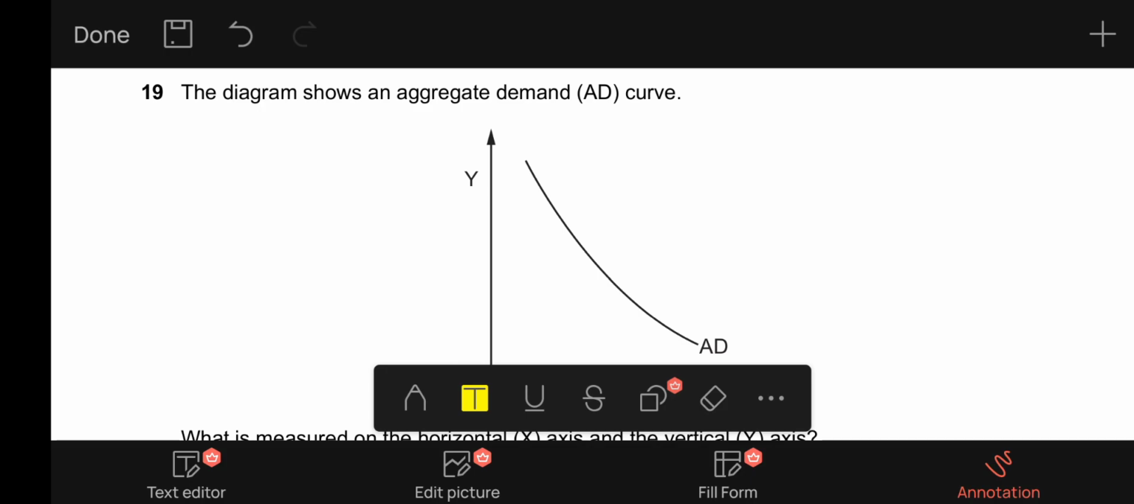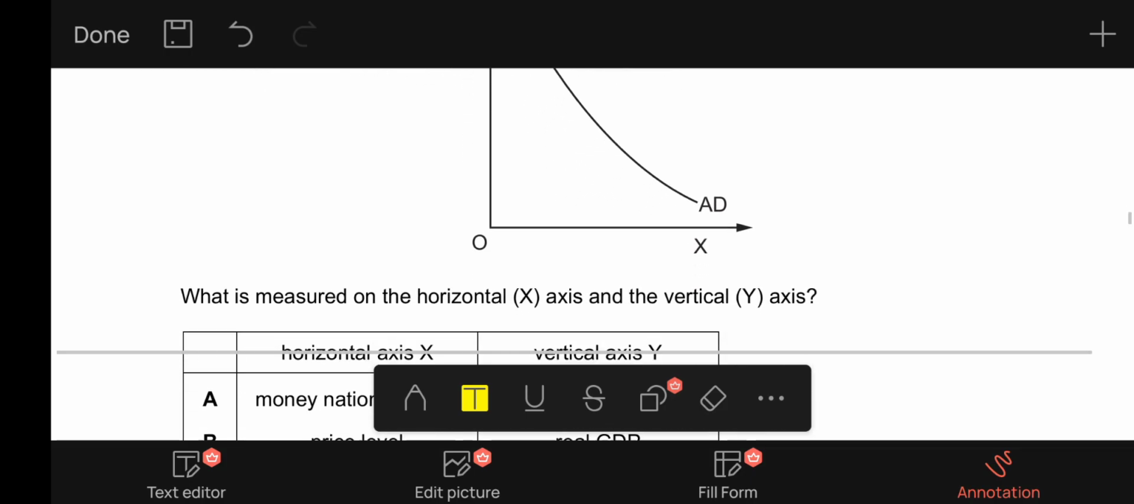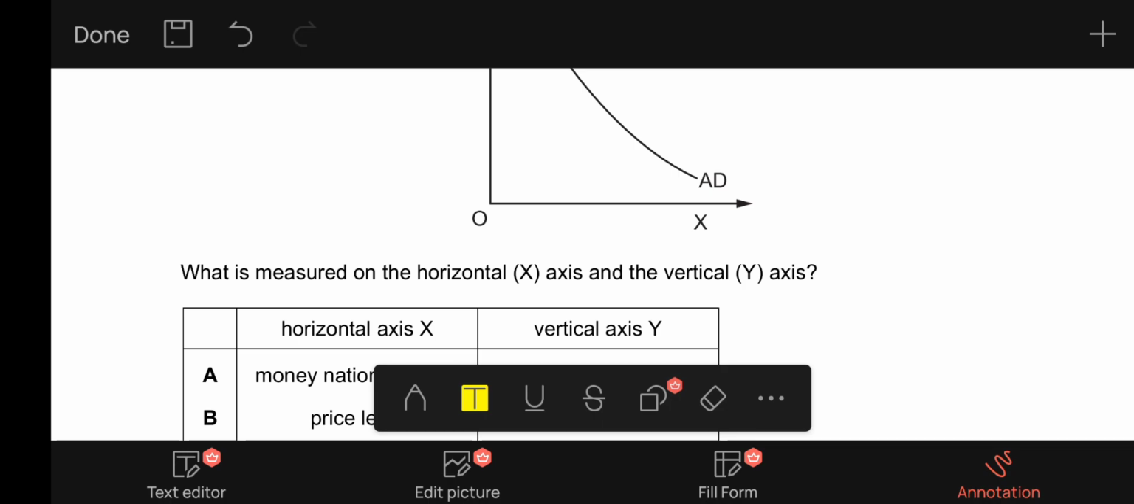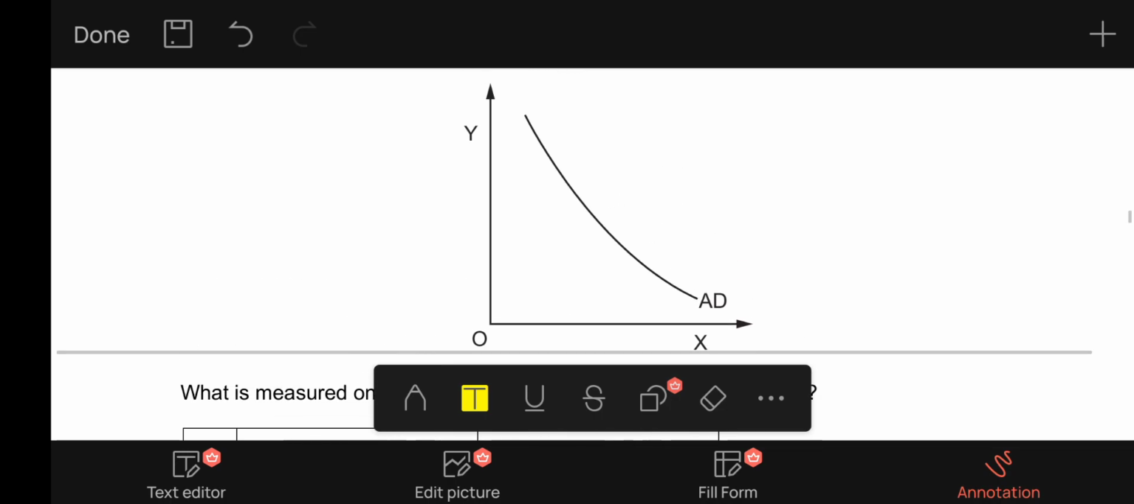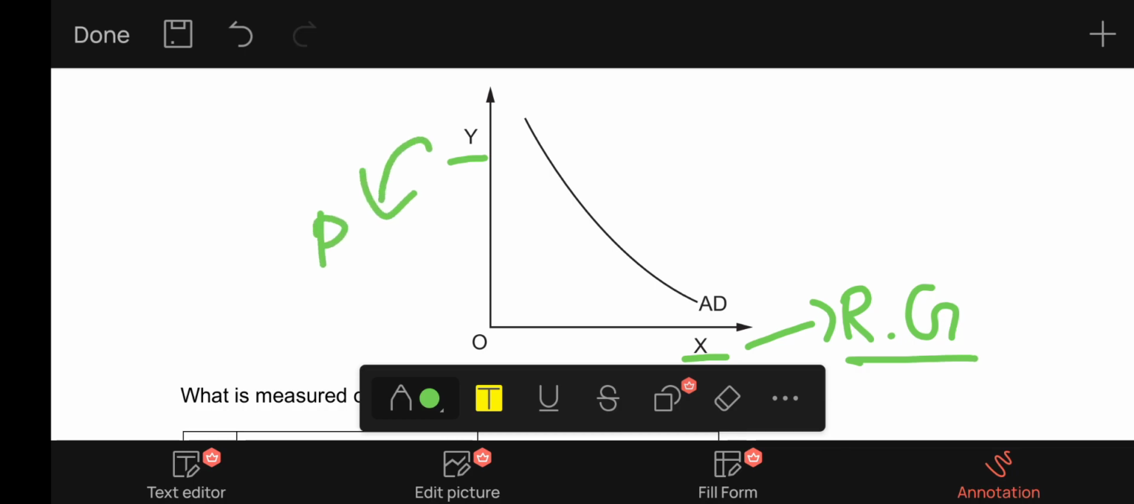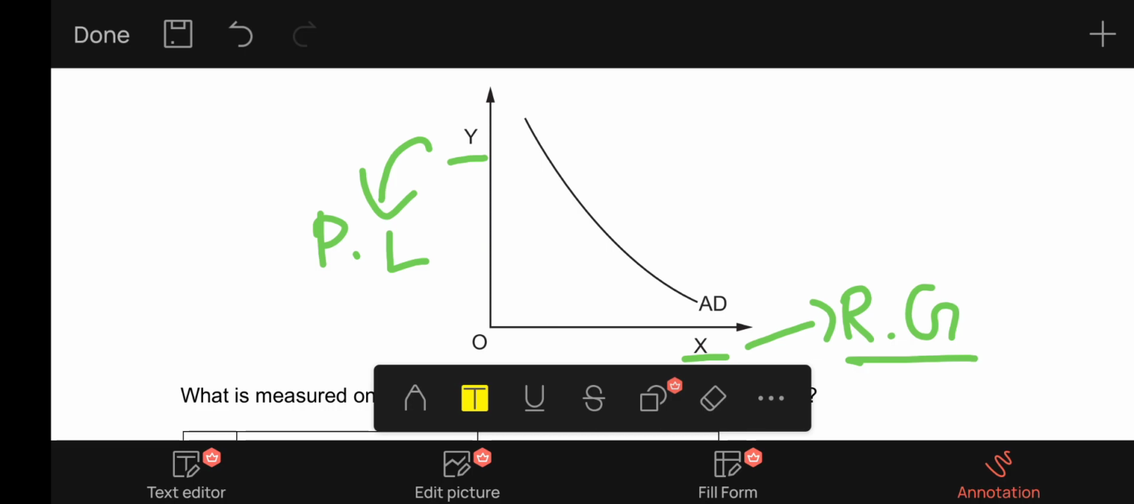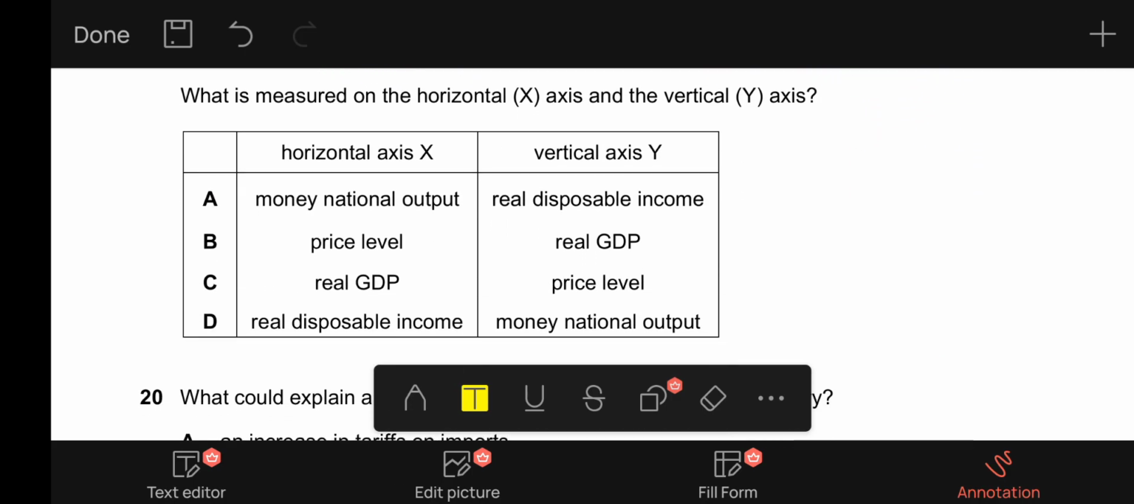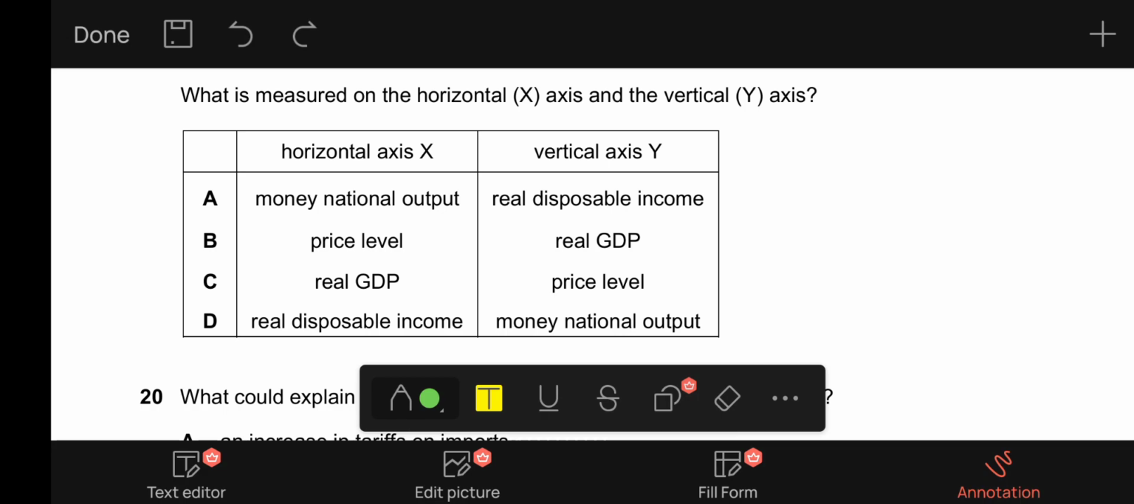19, it says the diagram shows an aggregate demand curve AD. What is measured on the horizontal x-axis and the vertical y-axis? So they're asking what is measured on y here and what is measured on x here. Since we know that on x the real GDP of the country is measured and on y the price level is measured, let's see the answers. On the horizontal x-axis, the real GDP is measured, and on the vertical y-axis, the price level is measured. So C is the correct option.